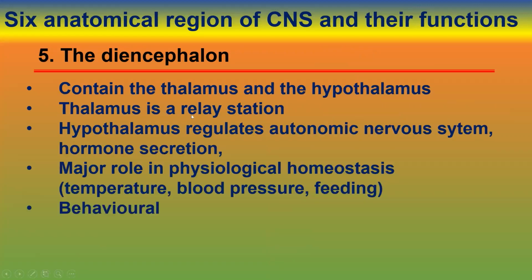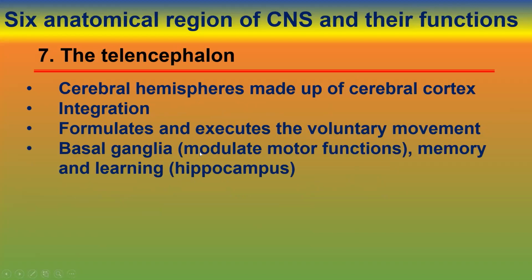The diencephalon contains the thalamus and hypothalamus. The thalamus, we know, is a relay center. All the information comes to the thalamus, and it relays to the cerebrum or cerebral cortex. Or information comes from the cerebral cortex through the thalamus and goes to the CNS and then the peripheral nervous system. The hypothalamus regulates the autonomic nervous system and hormone secretion, with a major role in physiological homeostasis: temperature, blood pressure, feeding, and behavior.